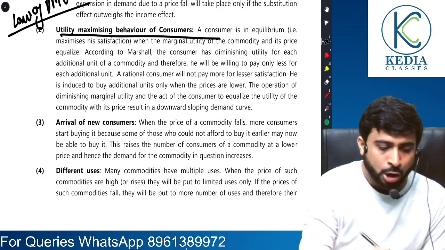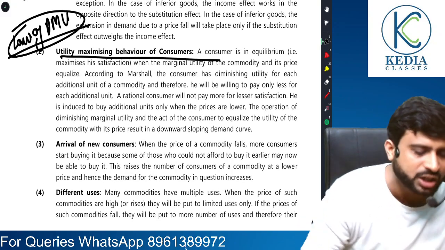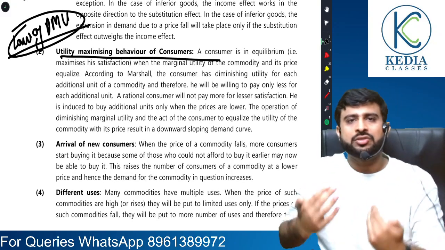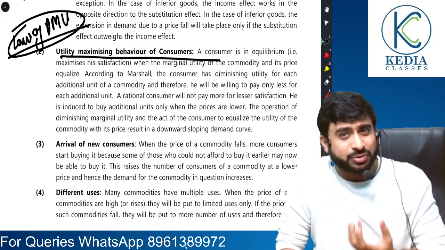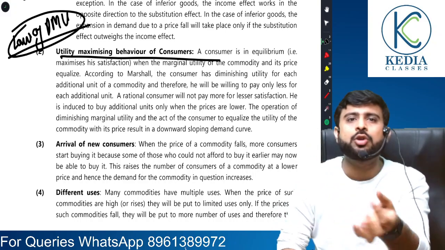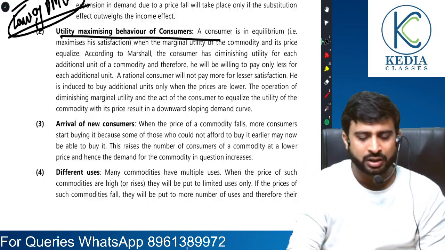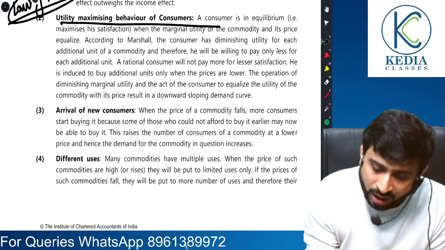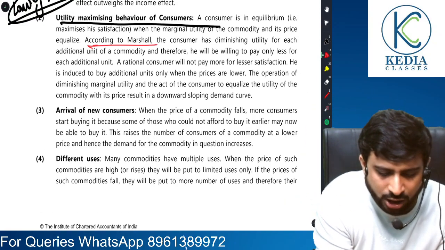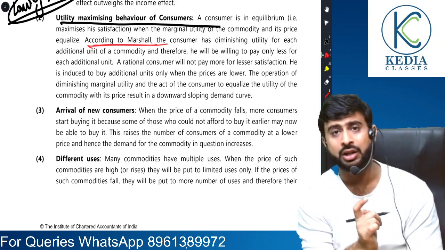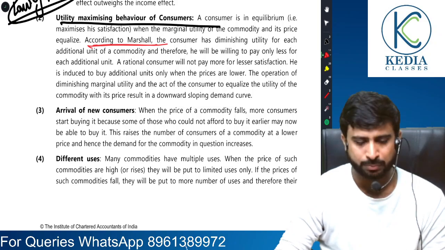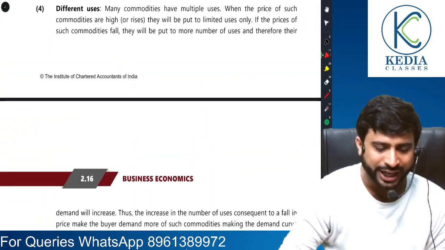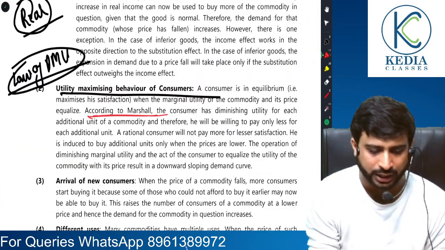Now, what does the law of diminishing marginal utility say? It tells us that when we consume more and more of a commodity, our satisfaction derived from each additional unit keeps on falling. Let me cite an example. By the way, the law of diminishing marginal utility was also given by Alfred Marshall. The law of demand was also given by Alfred Marshall. Let me explain to you this particular concept.